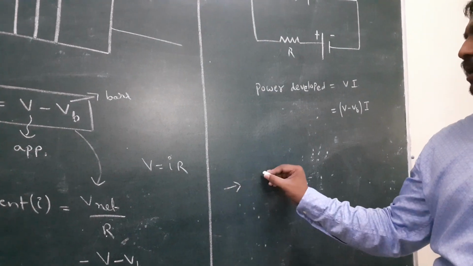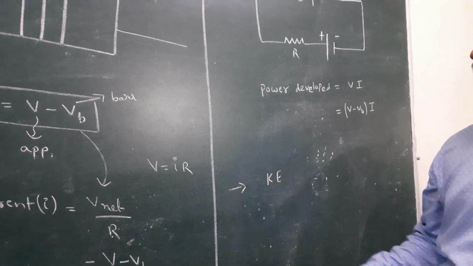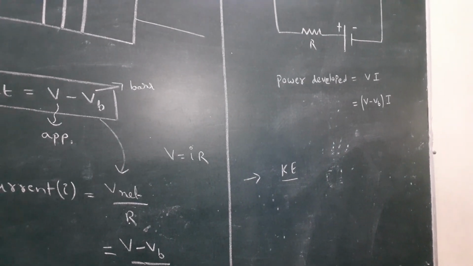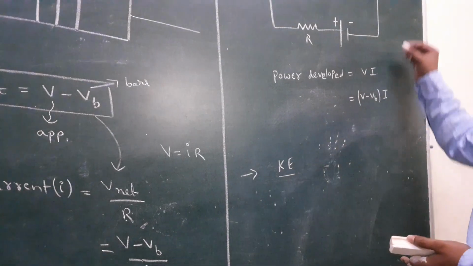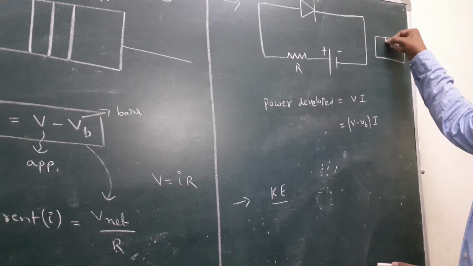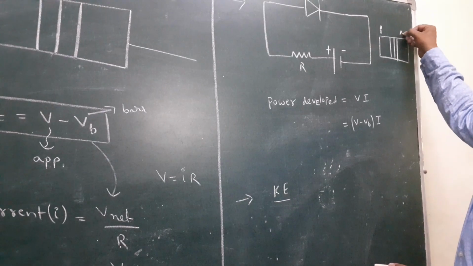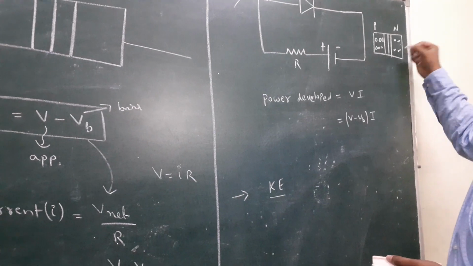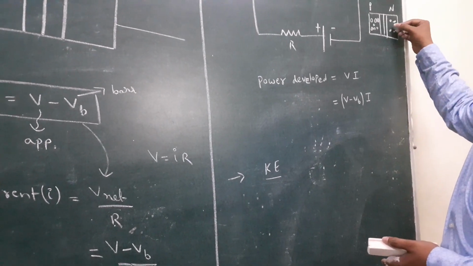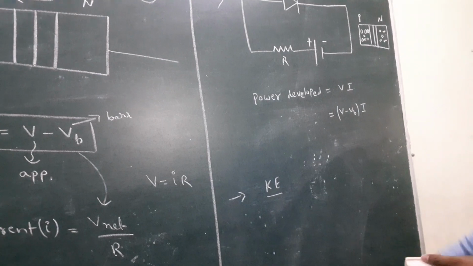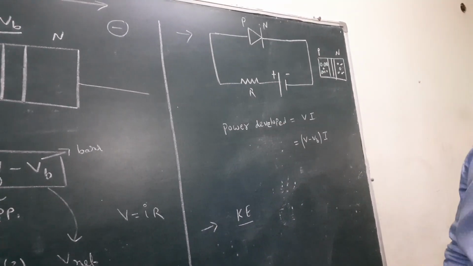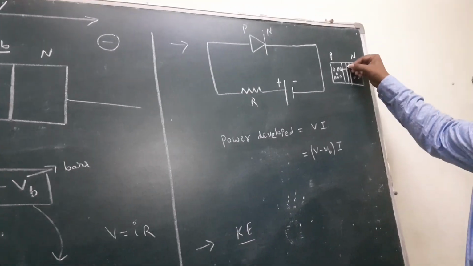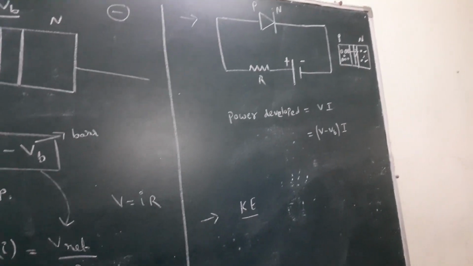Next, I discuss the kinetic energy required to move a hole from P side to N side. Look here, this is the general diagram. P side: majority holes, N side: majority electrons, P side: minority electrons, N side: minority holes. The question is the kinetic energy required for a hole to move from P side to N side.